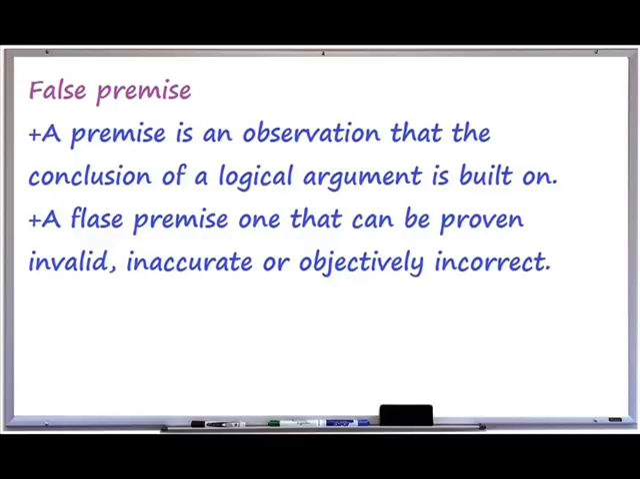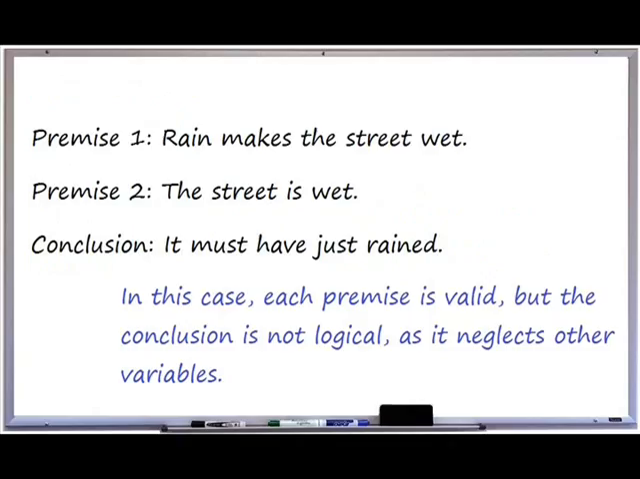False premise. Complex logical arguments are often built up of a series of sound, agreeable observations that lead to a conclusion. Each observation that the conclusion is based on is called a premise. Even if every premise is accurate, that doesn't mean that the conclusion is accurate.